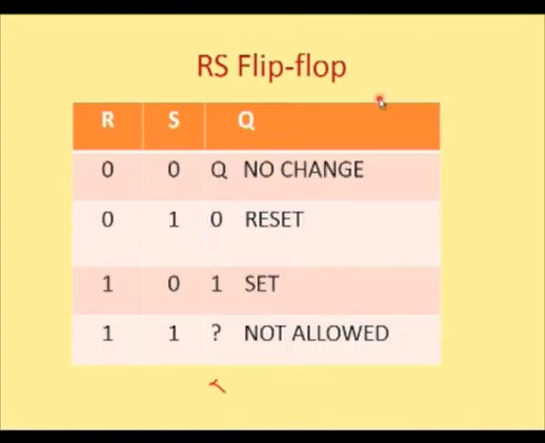Let's look at the truth table of an RS flip-flop. Here you see R, S and Q. When R is equal to 0 and S is equal to 0, Q remains in the previous state. The output does not change, it remains in the previous state. While R is equal to 0 and S is equal to 1, you see the output becomes 0, or I can say the flip-flop is reset. When R is equal to 1, you find the flip-flop is set when S is 0. But what happens when R is equal to 1 and S is equal to 1? Remember that? It is not allowed or forbidden.